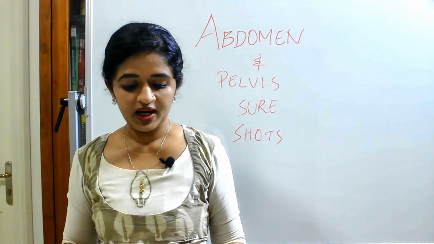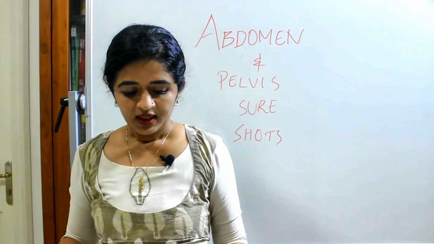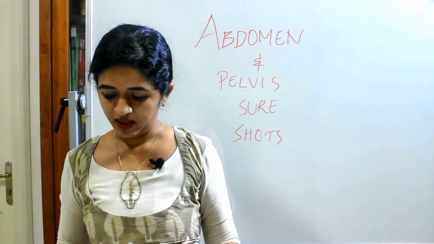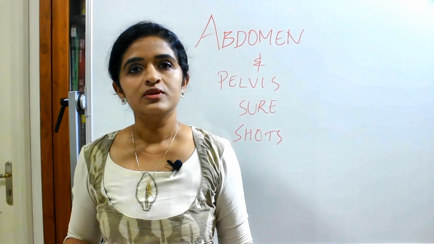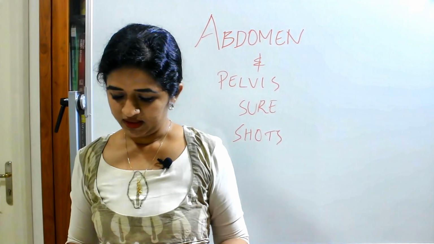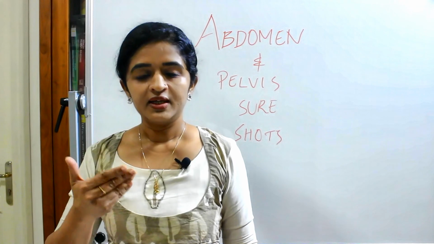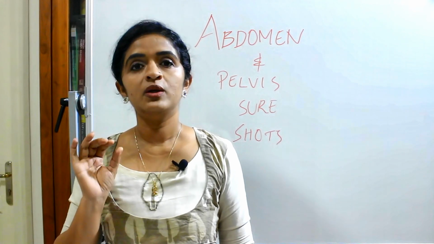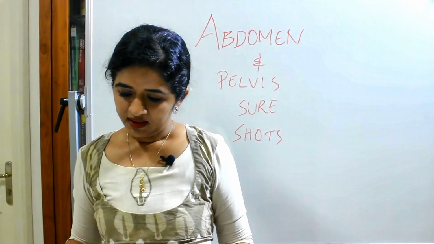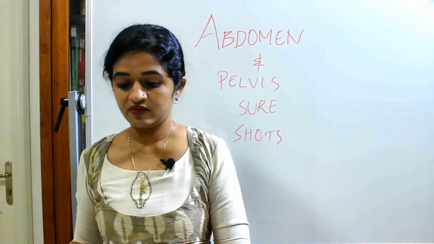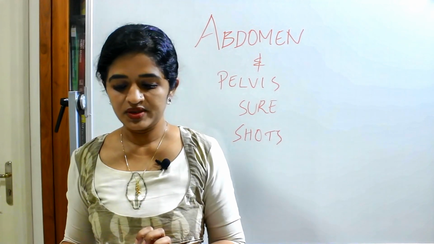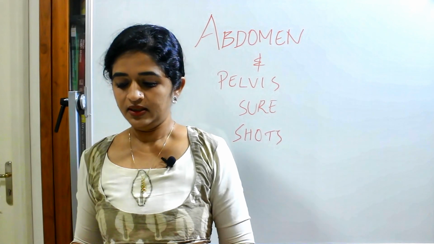Now we are moving on to the anterior abdominal wall, the next chapter. In that chapter, definitely you should be knowing about the abdominal planes, the different abdominal planes. Sometimes you might get a short note like, what do you mean by transpyloric plane alone? Like that you can expect a short note as well. Then coming to the anterior abdominal wall, you should be knowing the layers of the anterior abdominal wall. Then coming to the clinical correlation of that, short notes expected are exomphalus or omphalocele and congenital umbilical hernia.